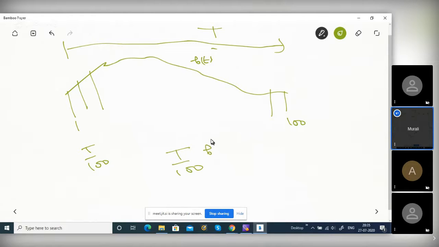Into f1 square. Can I write for this t first sample, whatever time, t1 first, f2 t2 square, into T by 100? You can tell like this, right? Like that up to 100 you can tell. This is the total area under the curve, right? Yes, sir. So divide by the time.